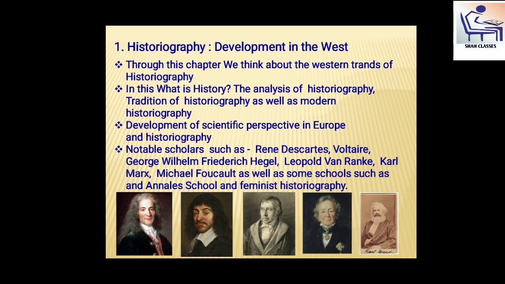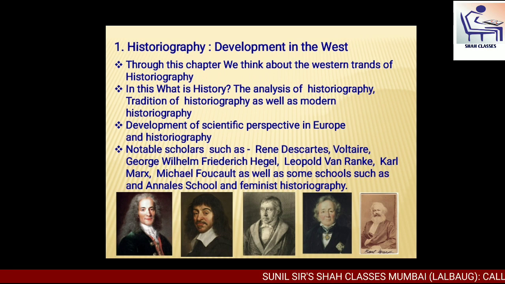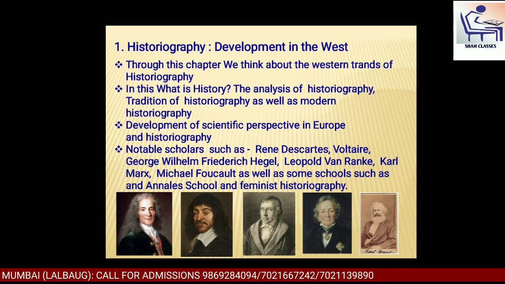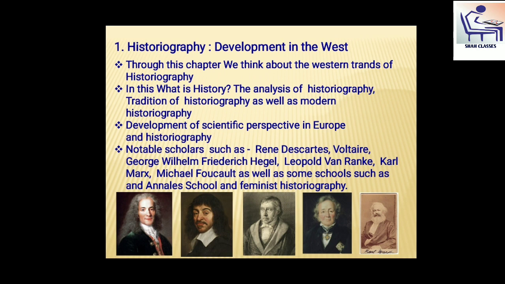At last, notable scholars in Europe and US such as René Descartes, Voltaire, George William Friedrich Hegel, Leopold von Ranke and Karl Marx, as well as Michel Foucault, is mentioned in this chapter.